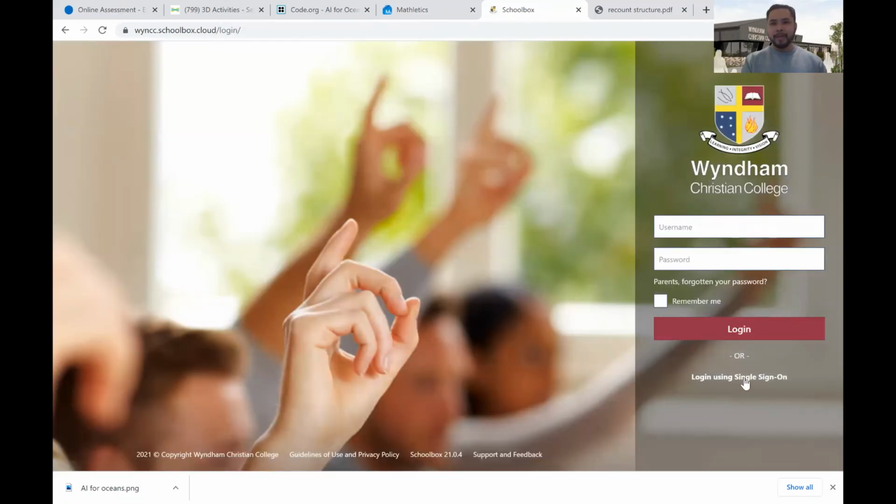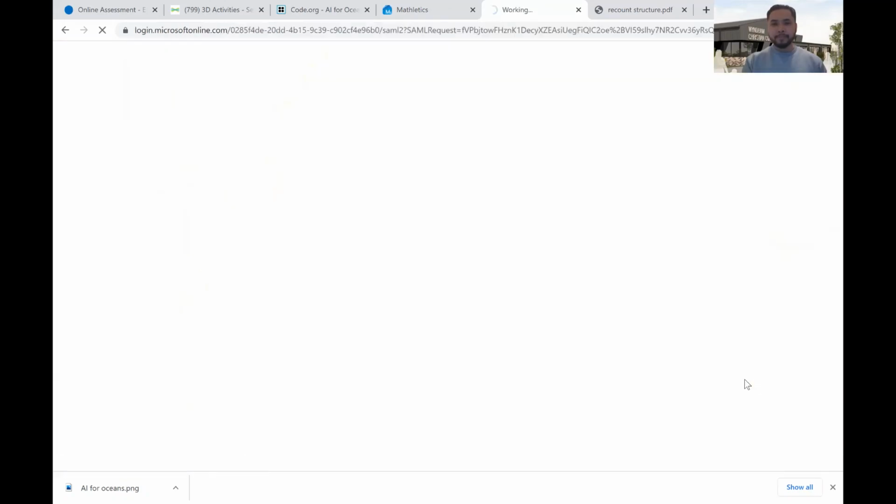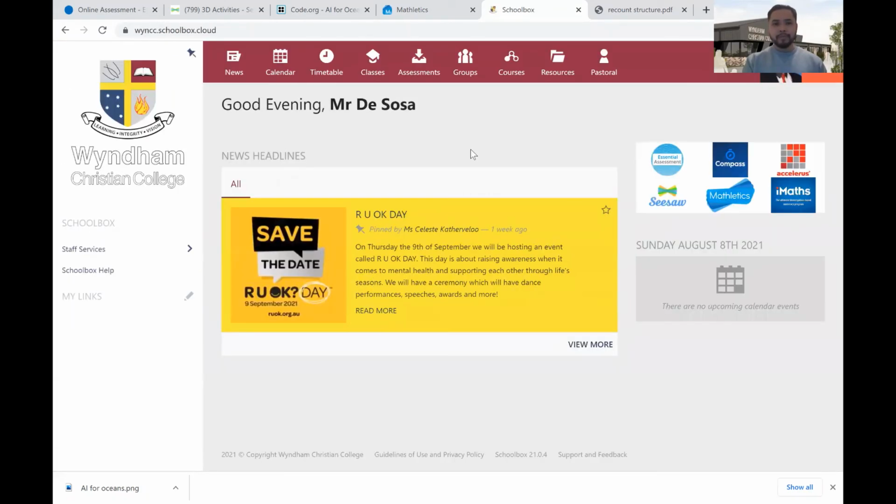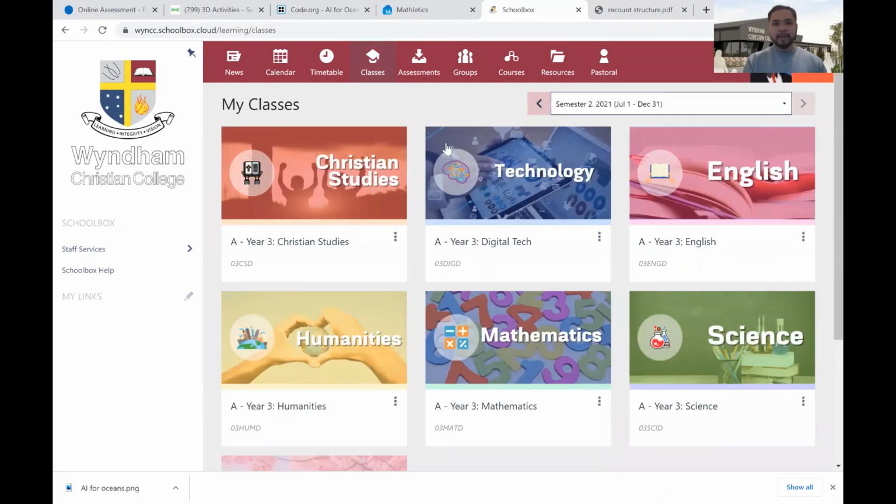Okay. And yeah, once you have logged in, it should look a little bit something like this. The main thing you need to do is go to classes. This is our class, and it'll have all our subjects here. Now you guys, just have a little play around with it, just so you get familiar with how to use it. But yeah, get good at it soon, because I want to start uploading our first assessments at the end of this week, okay?